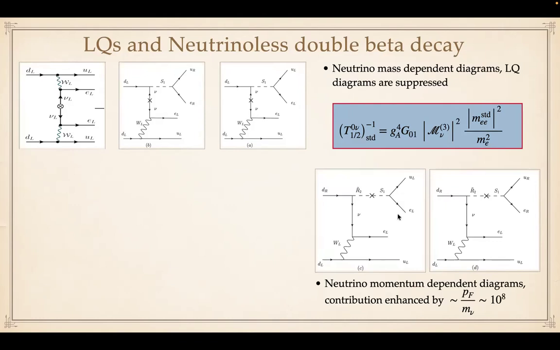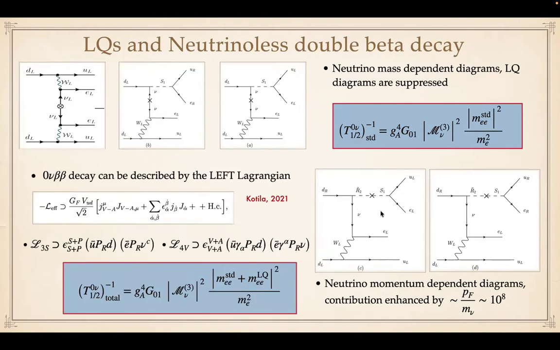Apart from these, we have two other contributions that depend on the leptoquark mixing. In this case, the diagrams do not depend on the neutrino masses, rather they depend on the neutrino momentum. And these contributions are enhanced by p_F, the typical magnitude of neutrino momentum, over the typical magnitude of neutrino mass, which is 10 to the power 8.